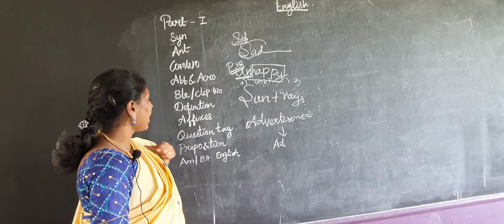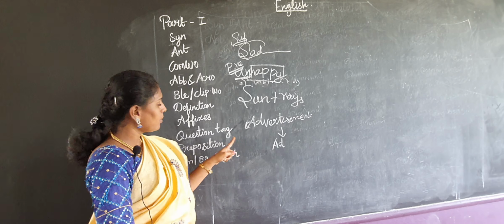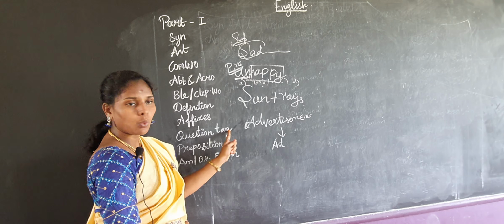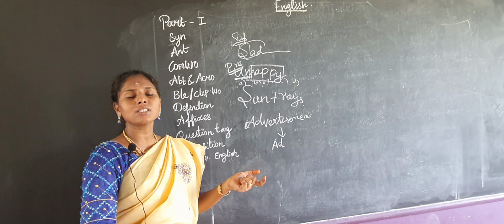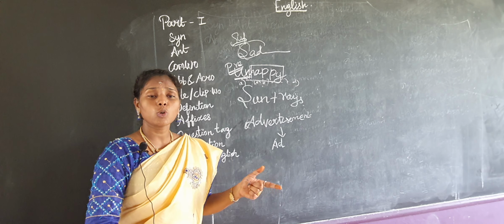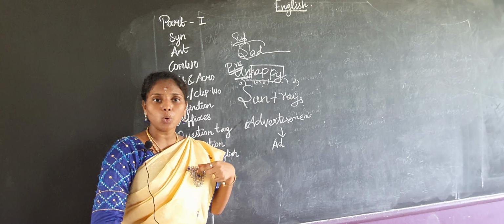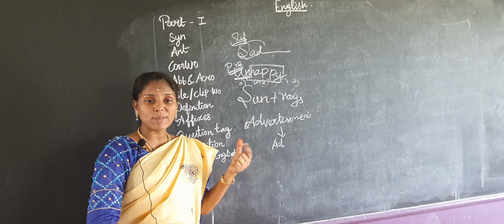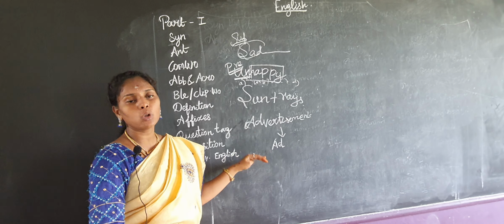And the next one, question tag. Question tag is most important. Before going to the question tag, we will see American English and British English, and then we will move on to the question tag. What is meant by American and British English? We can use some words. Here we are using flat, and American English they are using apartment. So somewhat it differs. We are using lorry and they are using truck. We are using biscuit, they are using the word cookies. Like this, you have to learn American English words.